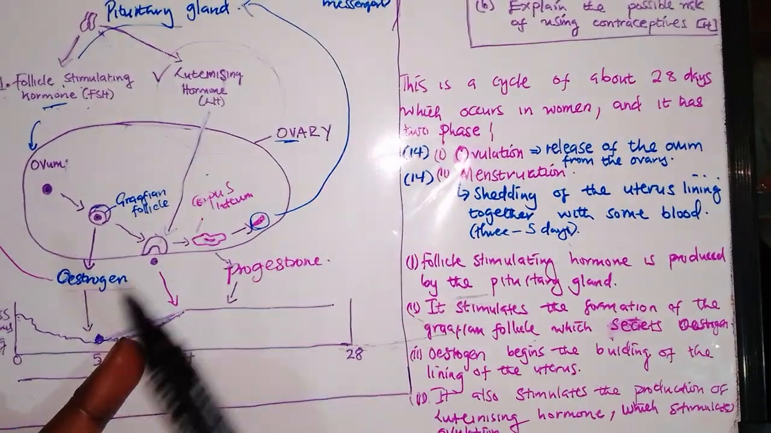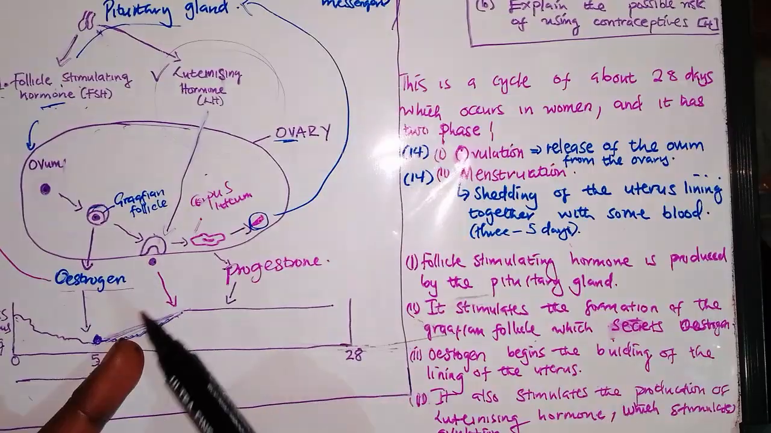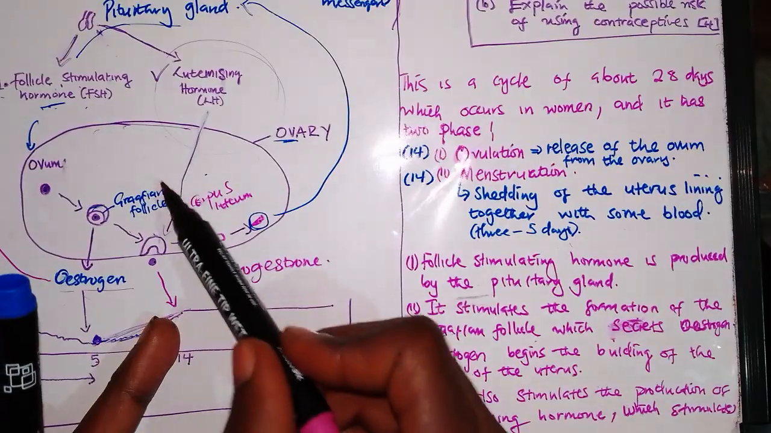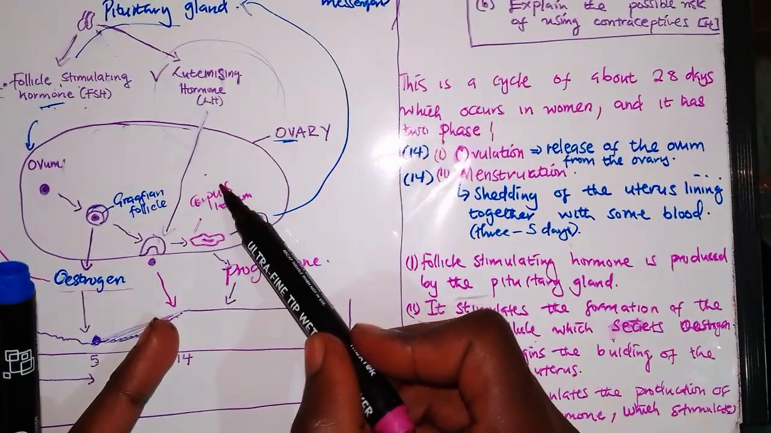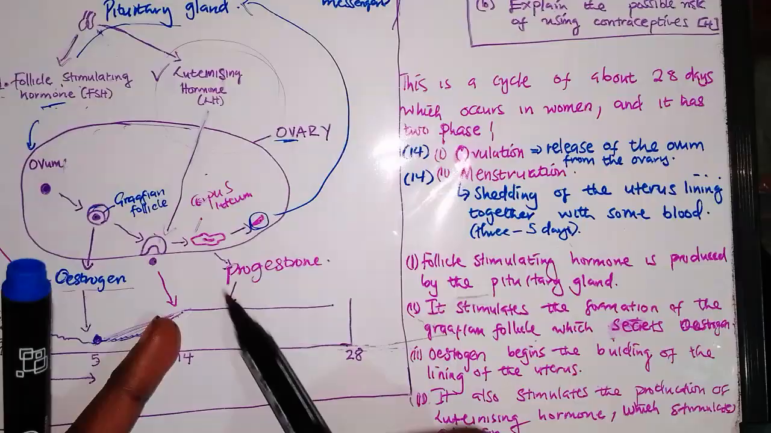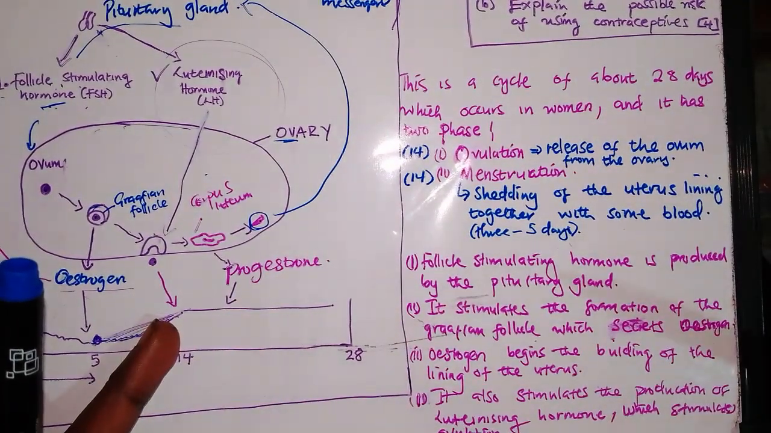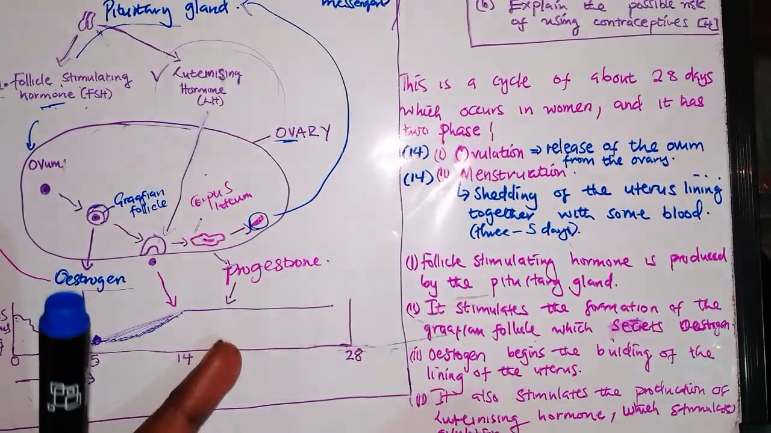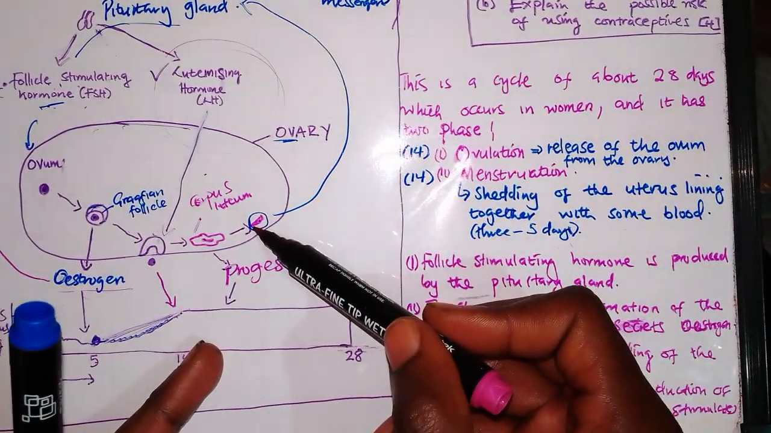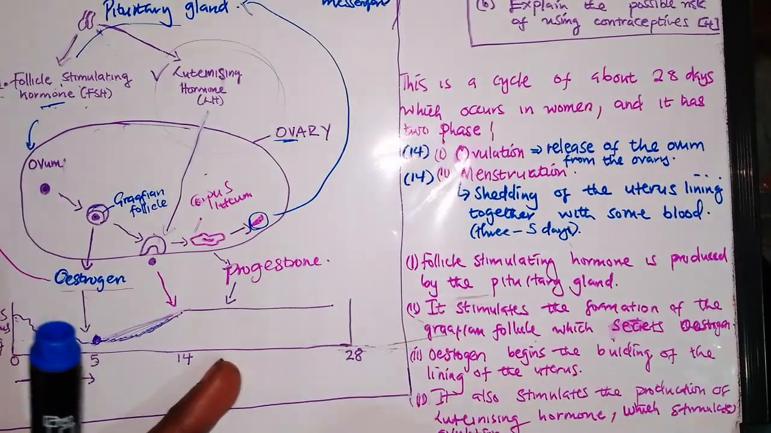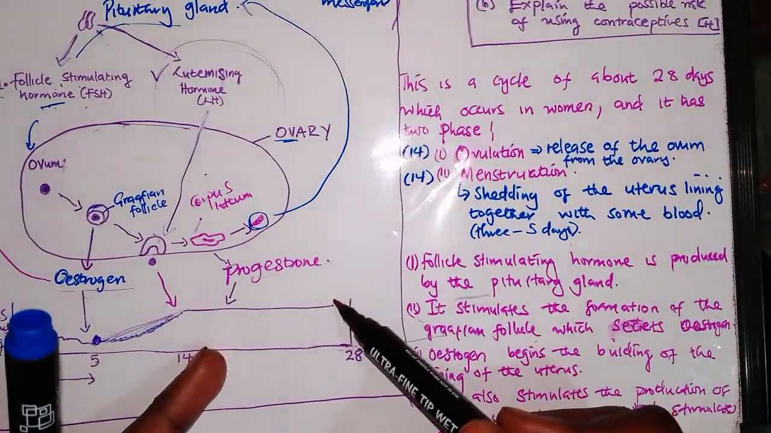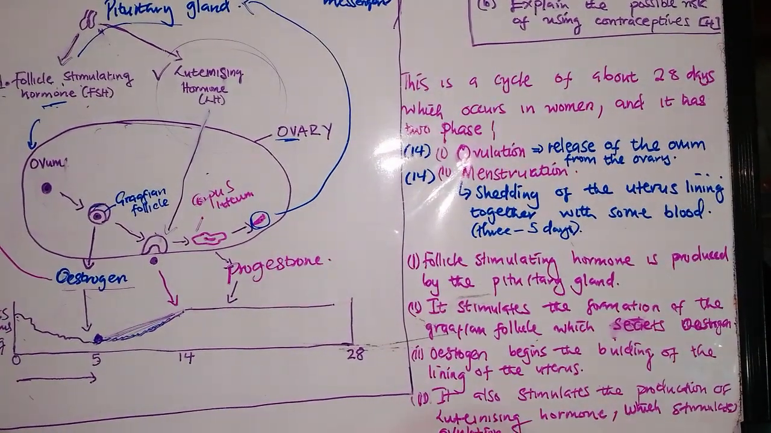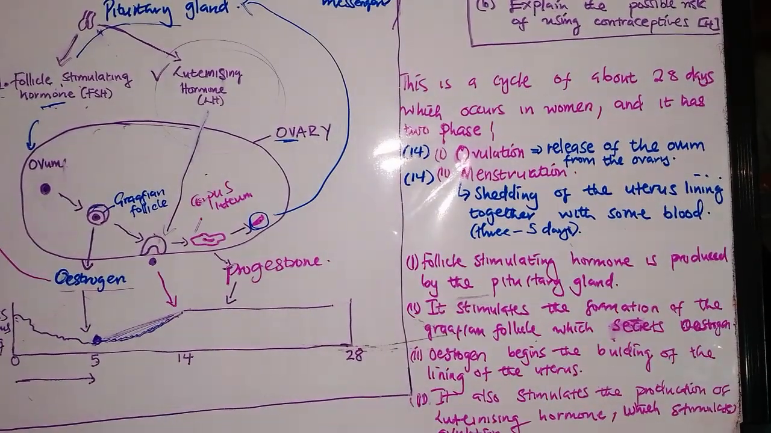Or to cause ovulation, which is the release of the egg. Once the egg is released, the remaining of the Graafian follicle, which is the corpus luteum, will start producing progesterone, which maintains the growth of the uterus. Once the corpus luteum degenerates and disappears, progesterone will stop being produced and it will cause the shedding of the uterus. Why? Because the egg is not fertilized.